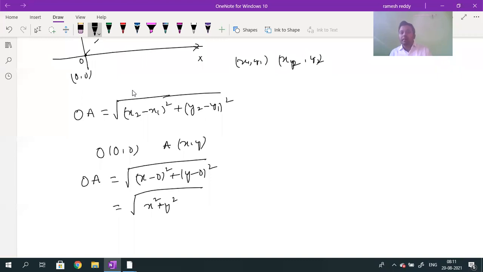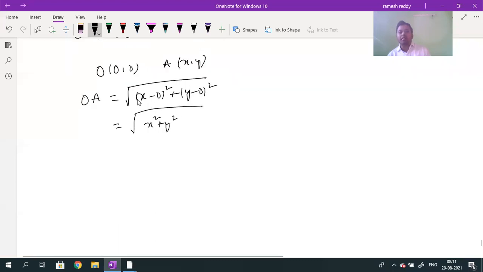Not only for this chapter, but in the next chapter, motion in a plane, there also we will get vectors. In that, how can we find the magnitude of a vector? The magnitude of a vector can be calculated using this method only. For example, a vector is represented by a directed line segment, with an initial point and an end point.